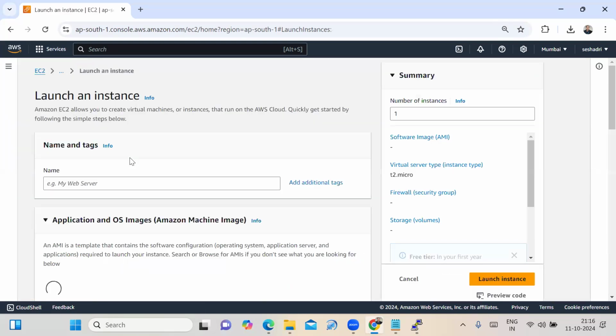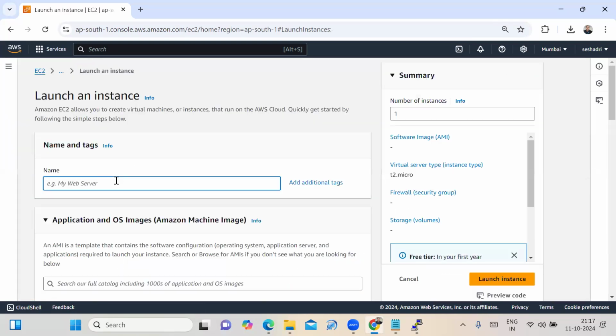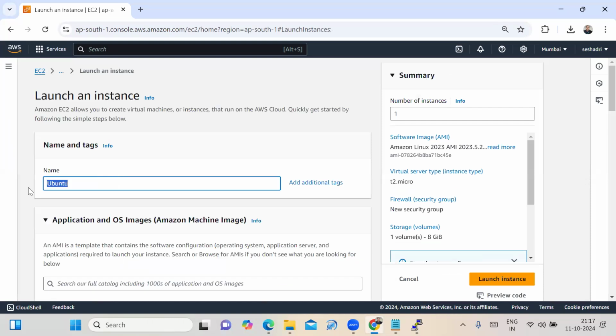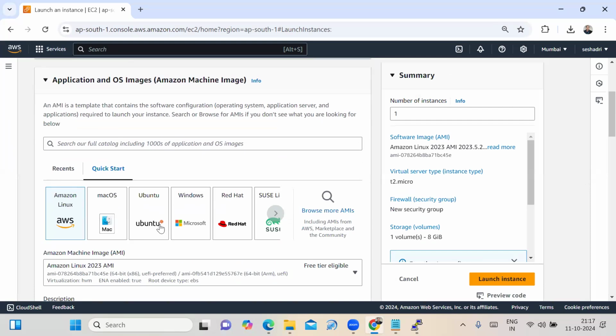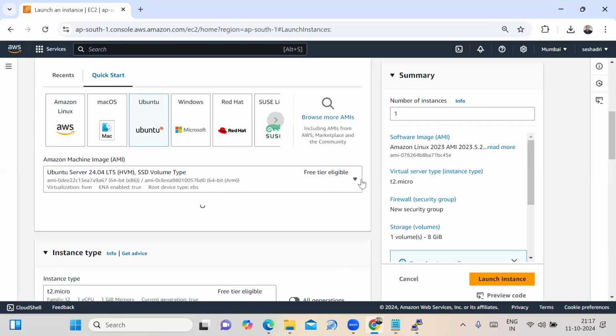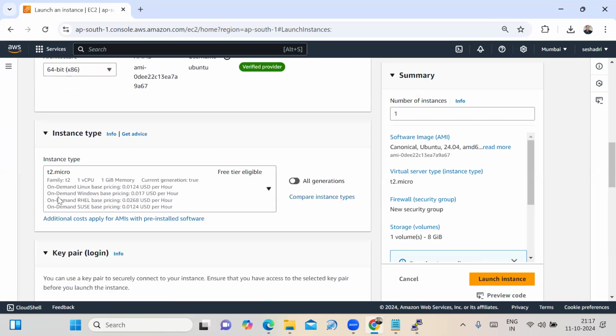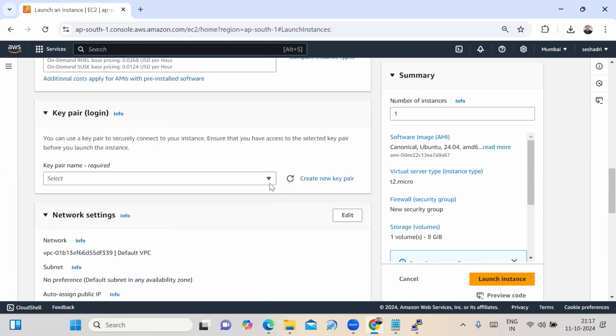Click on the instances option. The instance name I am giving is Ubuntu. Copy the instance name. The operating system here I am selecting, this time Ubuntu. Free tier eligible one I am selecting. The instance type is t2.micro. For key pair, I am selecting the existing key pair, the Linux server key.